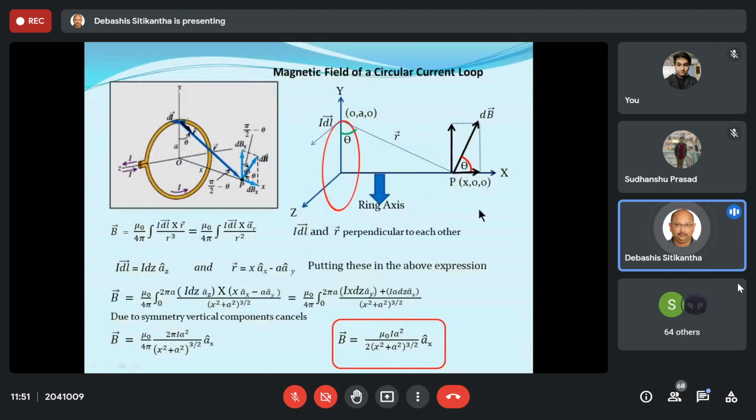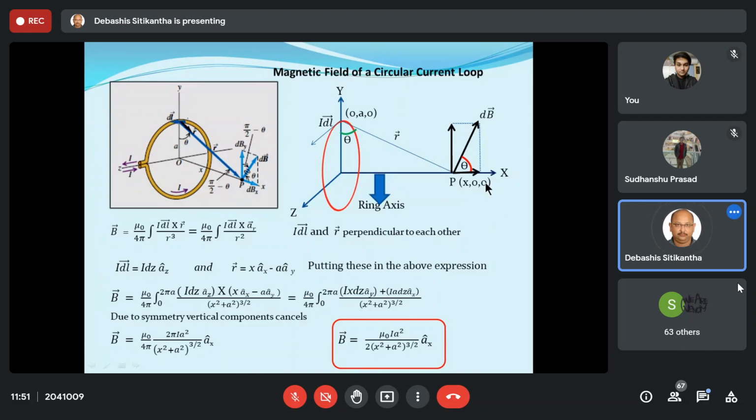Okay, magnetic field due to a circular current loop. So till now we studied the Biot-Savart law, and from the Biot-Savart law we came to the idea of how the B vector, or the magnetic field strength, is related to the current, and with that concept we found the magnetic field due to a straight conductor. Next we will find out what is the magnetic field due to a circular current carrying loop. So let us try to find out.